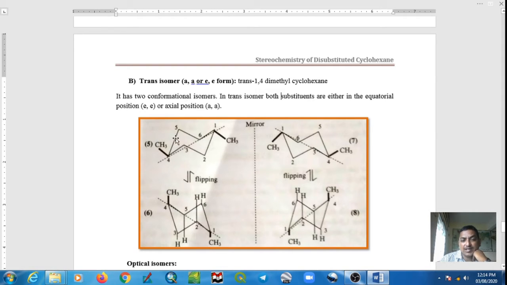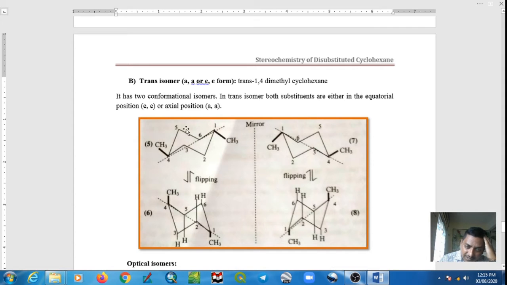In one conformational isomer, both methyl groups are equatorial, and another conformer is obtained after ring flipping. What happened? After ring flipping, the methyl at C1 that was equatorial becomes axial. As we know, after ring flipping, axial groups become equatorial and equatorial groups become axial.